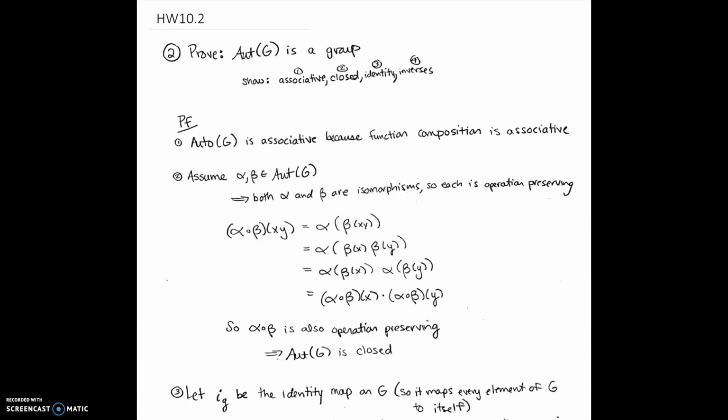I had problem number 2 on homework 10, and it said prove that all the automorphisms of G is a group. So to prove it's a group, I have to show 4 things: that it's associative, it's closed, it contains the identity, and it contains inverses. So we'll start with associative. Automorphisms of G is associative because function composition is associative.